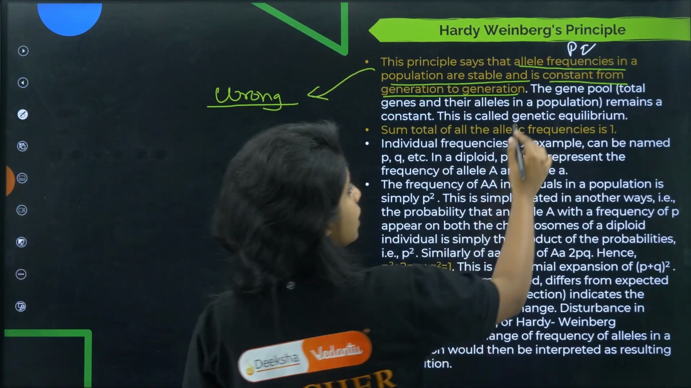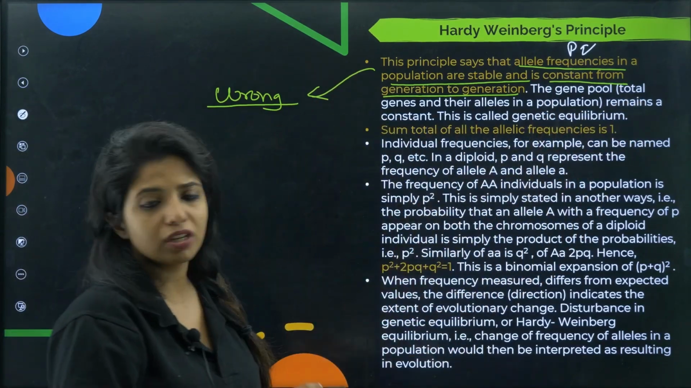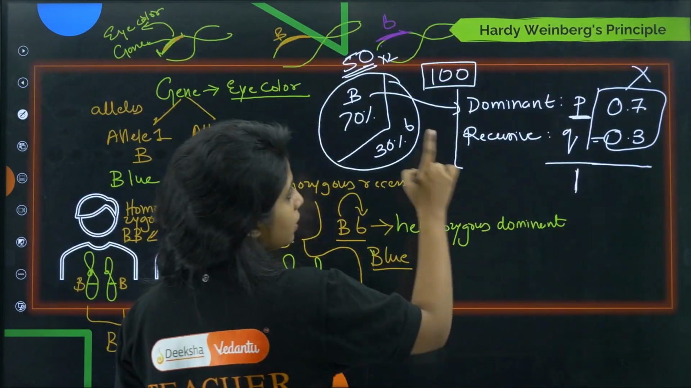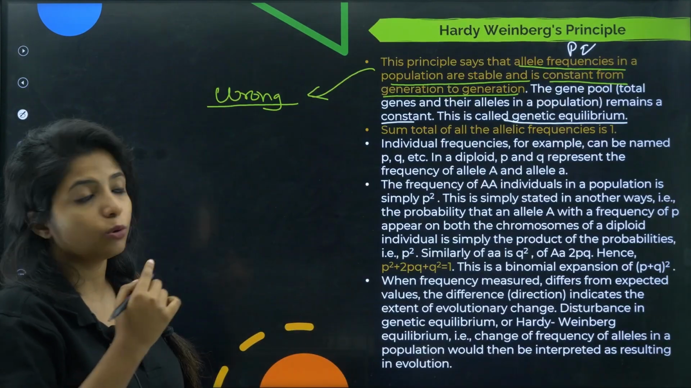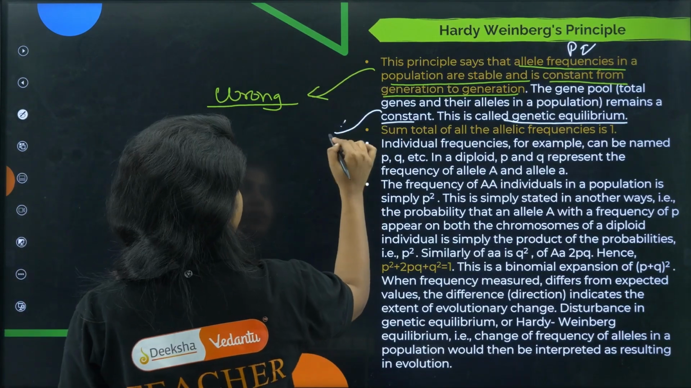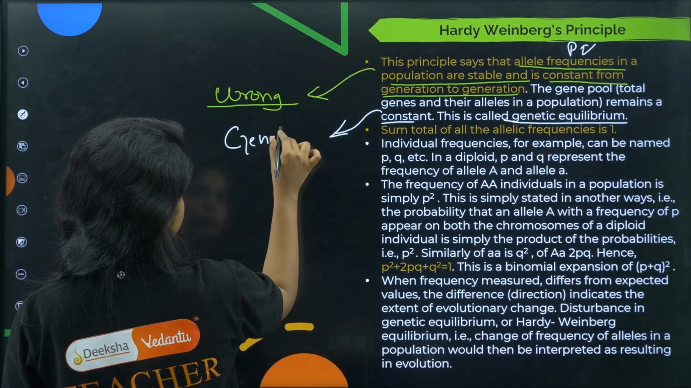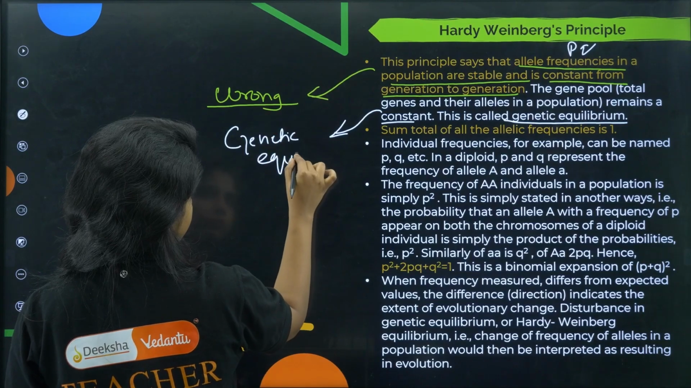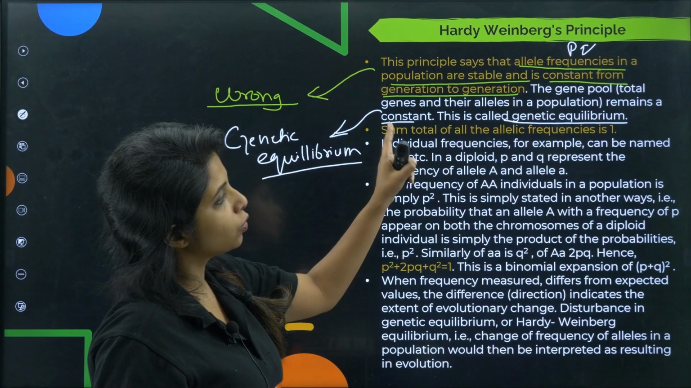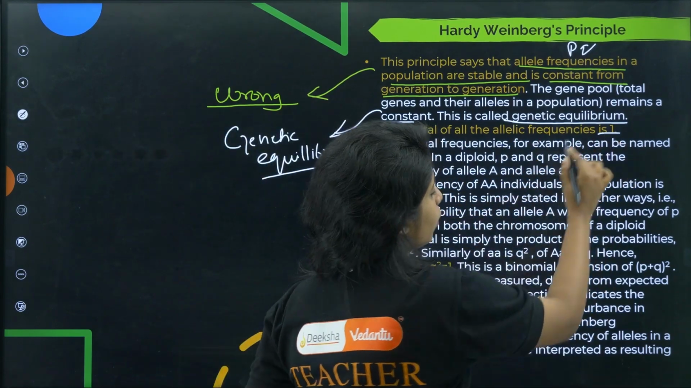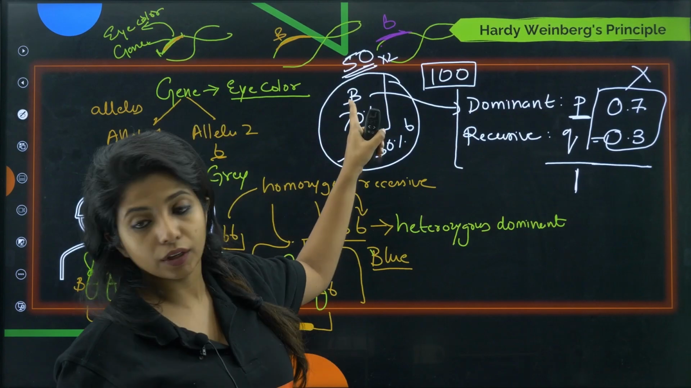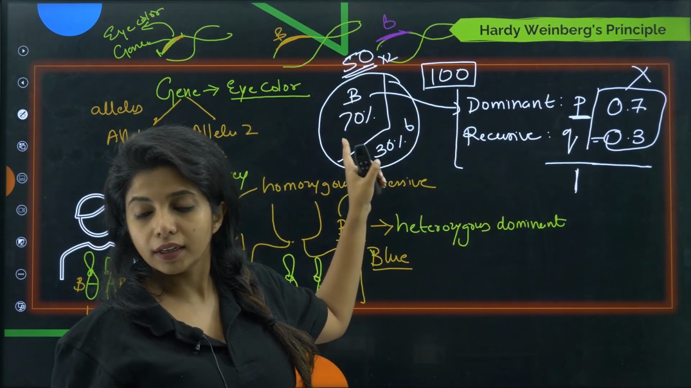Now one more thing: the gene pool, that is the total number of genes, remains constant. This is known as genetic equilibrium. What he said is that everything is going to be the same. You call this genetic equilibrium. Now the sum total of all the allelic frequencies is 1. I already told you P plus Q is equal to 1, where P denotes the dominant one and Q denotes the recessive one.